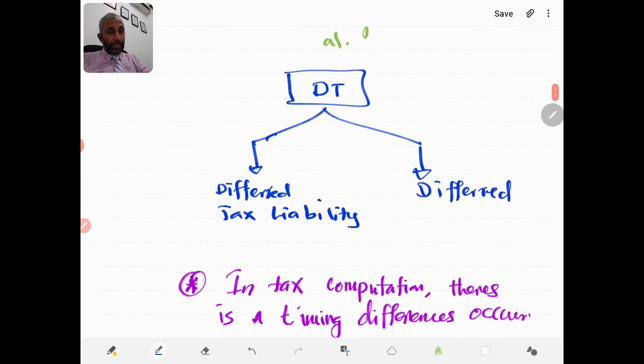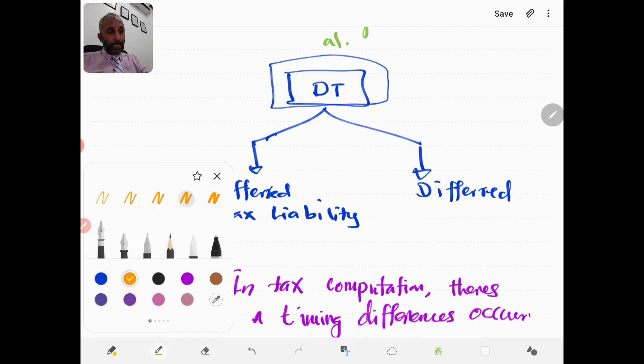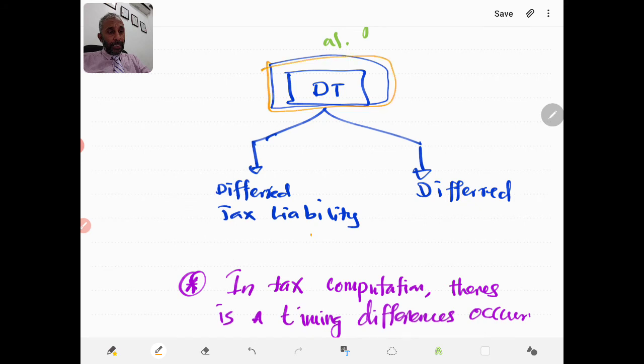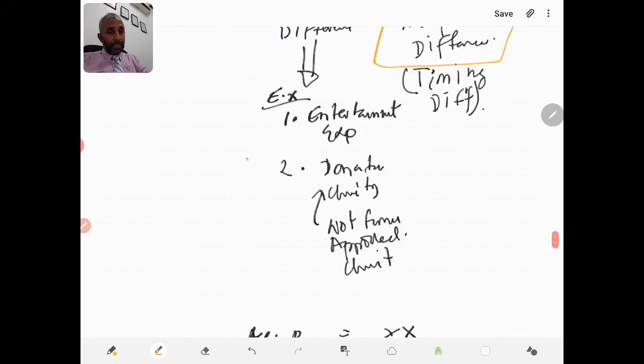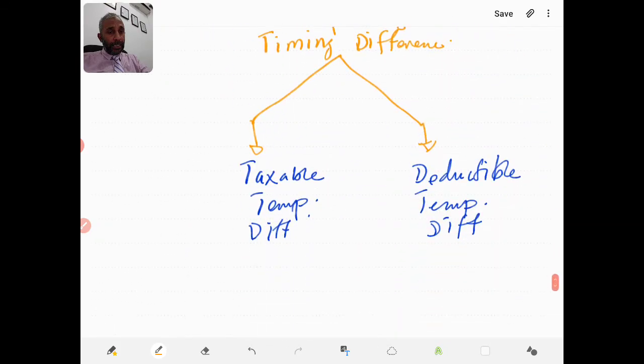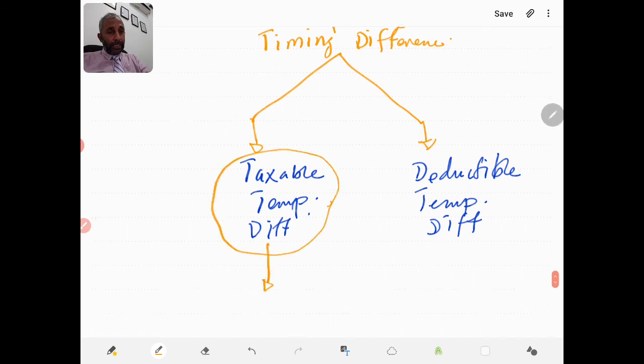So, the deferred tax. We have the deferred tax here. Now, this deferred tax, as we said, one we have deferred tax liability, the other one is deferred tax asset. So, if you see the diagram that I have drawn now, if you have a taxable temporary difference, then that will result in deferred tax liability. And if you have a deductible temporary difference, that will result in deferred tax asset.